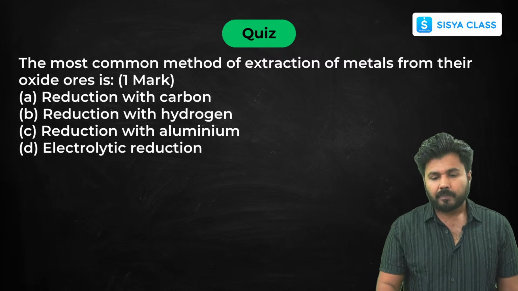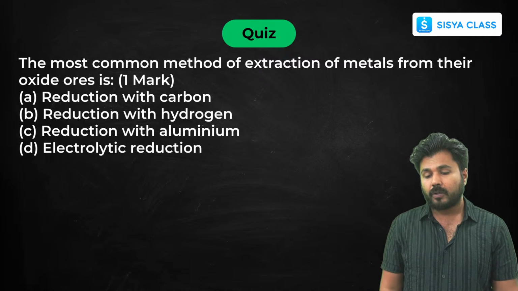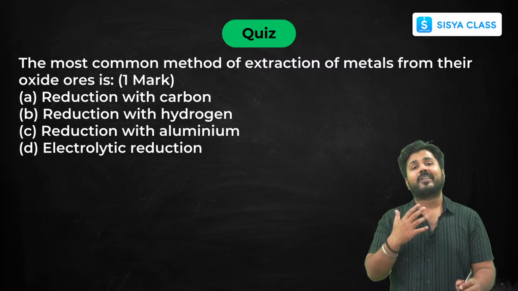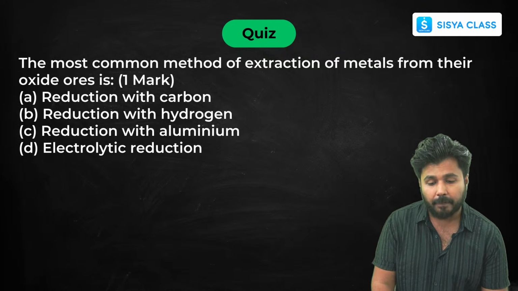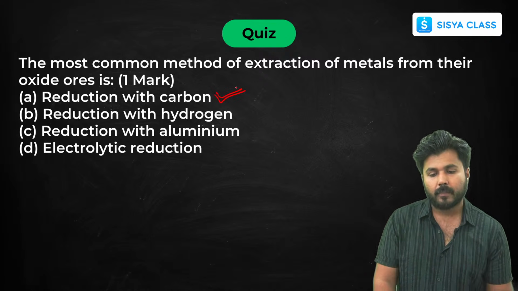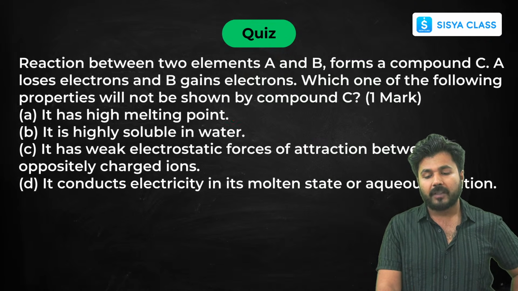Next. The most common method of extraction of metals from their oxide ores. I have told you the most common method used in extraction of ores is reduction with carbon. So in order to reduce the oxide ore, we use reduction with carbon.